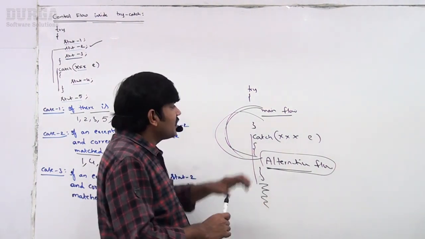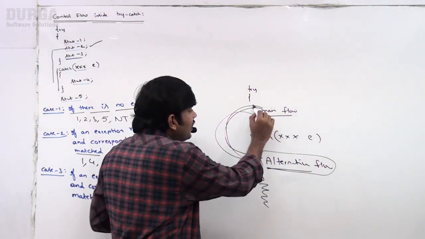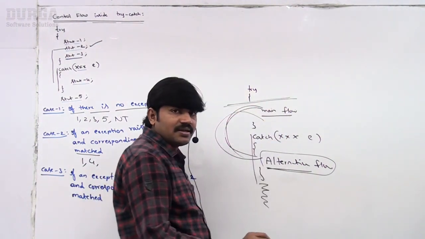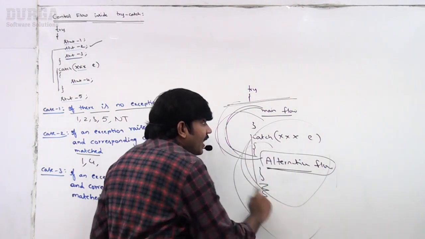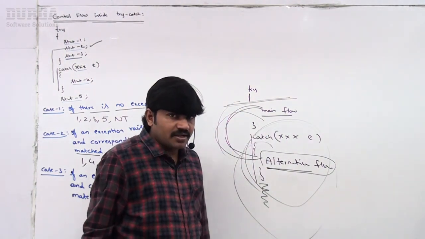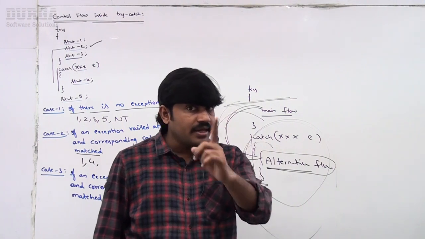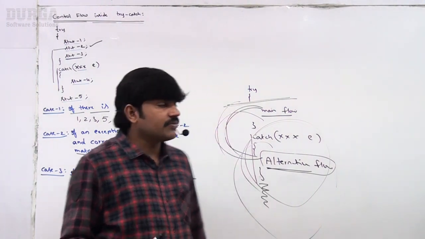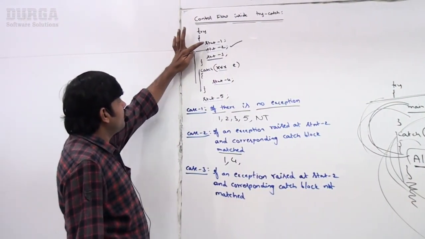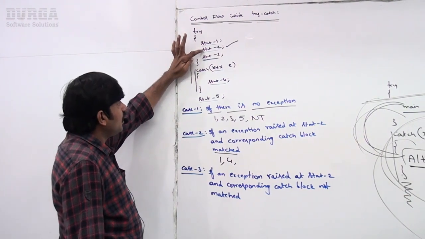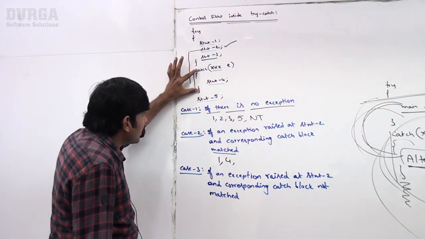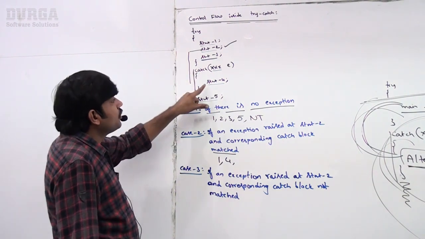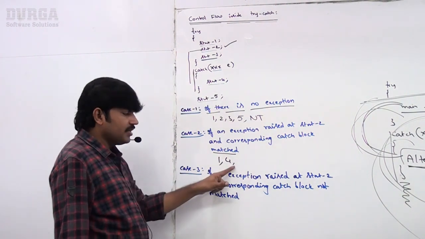So inside the try block, if at any statement an exception rises, even though you handle that exception, the rest of the try block is not going to be executed. Take very special care. Statement 1 executed, now statement 2 has the problem, the corresponding catch block matched, and immediately statement 4 will be executed.